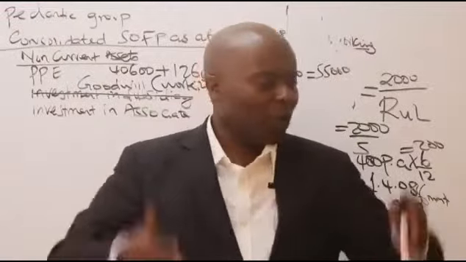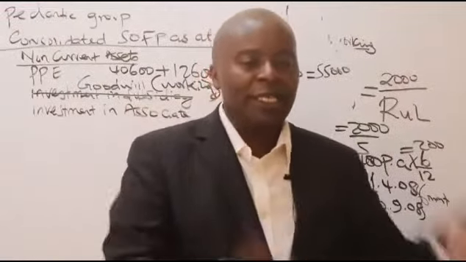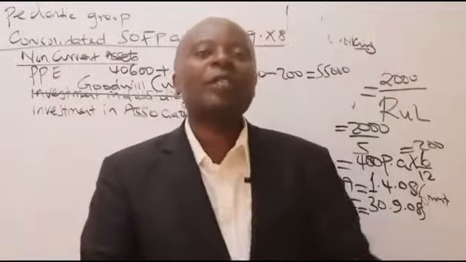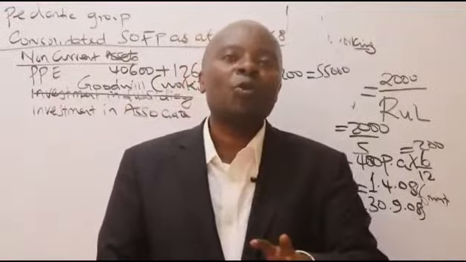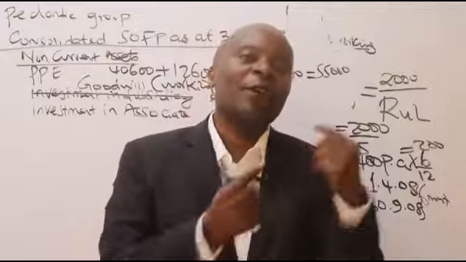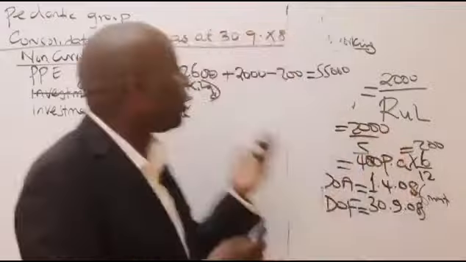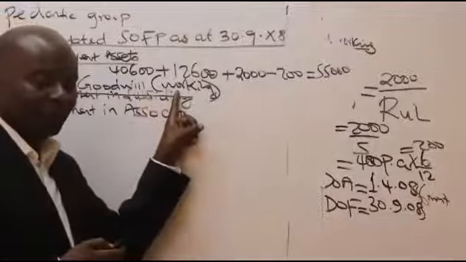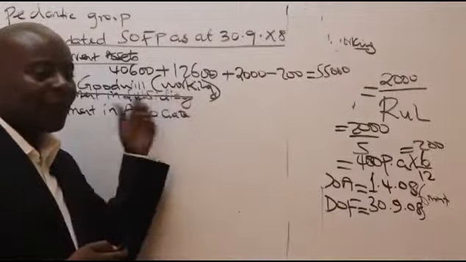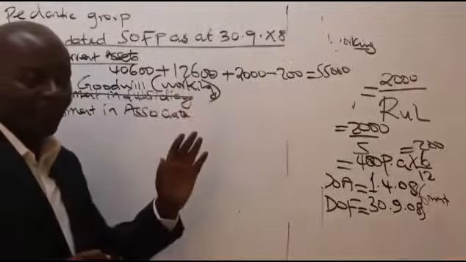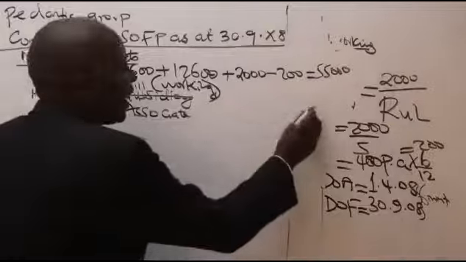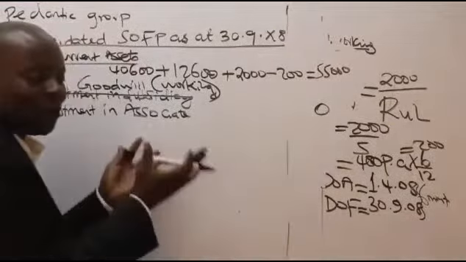In an exam, you look at how to get the easiest marks easily, right? It is by doing this and moving on, so that later on, if I get time, I can easily come back. So what I'll do in an exam is just write here working. And at times I'll even say that working, let it be done by the examiner himself. I don't want it. Investment in associate, I'll just leave it there and just mention 0 there for the sake of also doing what here?